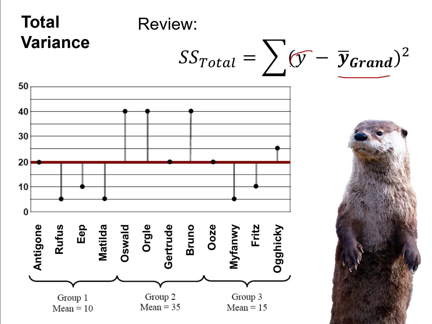So each score on the outcome variable y minus the grand mean of y, take observed minus the grand mean squared and summed up for everyone in our sample, and that will give us our total sums of squares, which is what we need for our ANOVA table. If we wanted to, we could divide that by our degrees of freedom and we would have a variance, and if we take the square root of that, we would have a standard deviation. But for the ANOVA table, we just need these sums of squares.